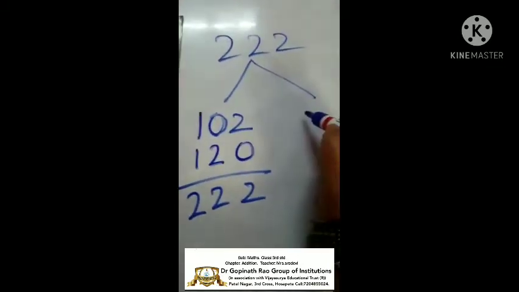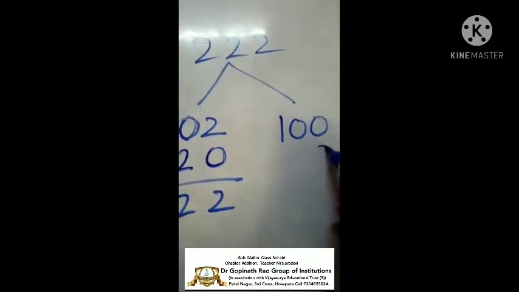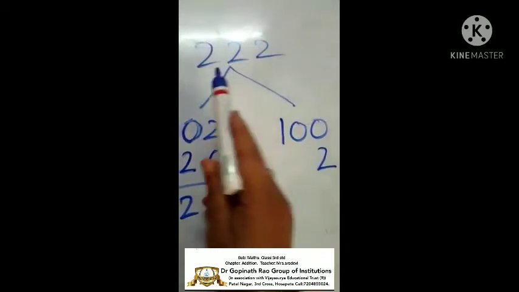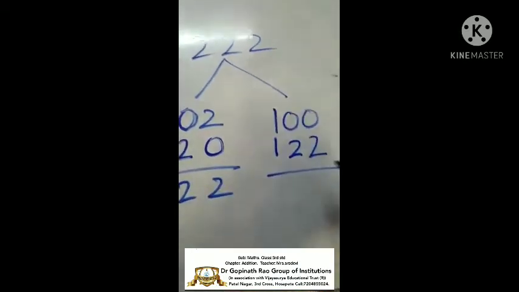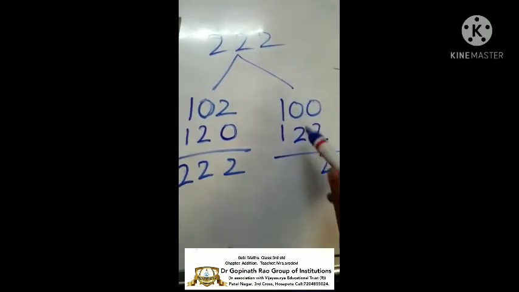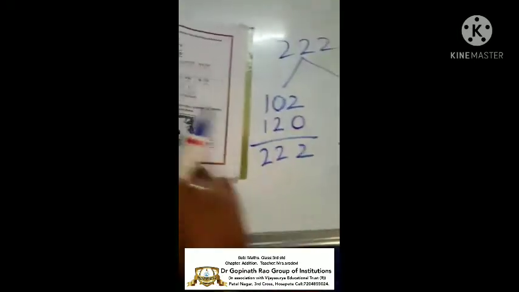So next I choose a number as 100. Okay. Next I still want 2 here, and here 2 I want, and again here 1 I want. See? 2 is the answer here. Then again 2. See? 222, 222. Okay.